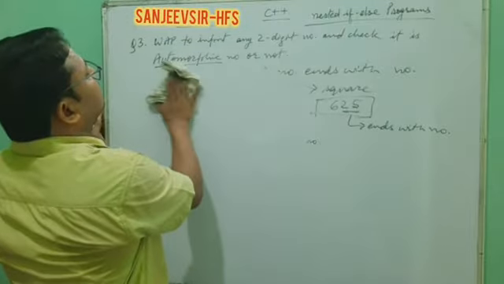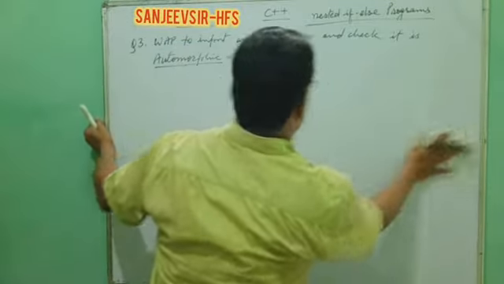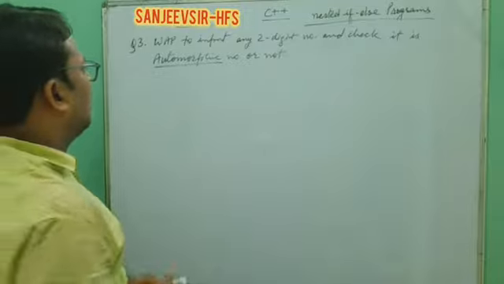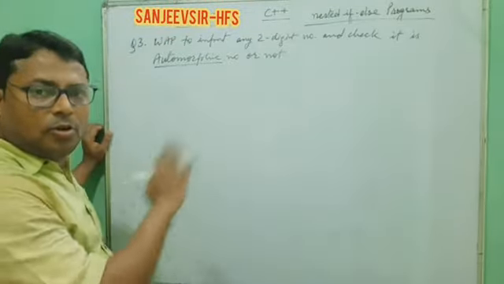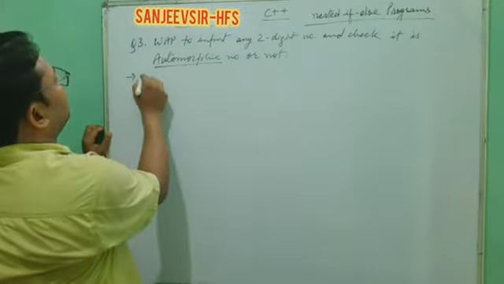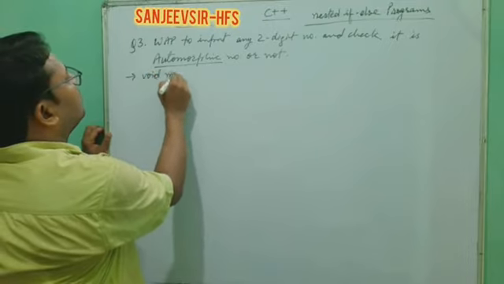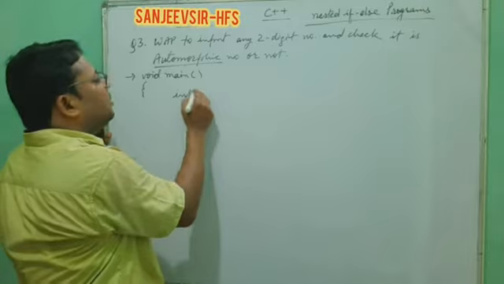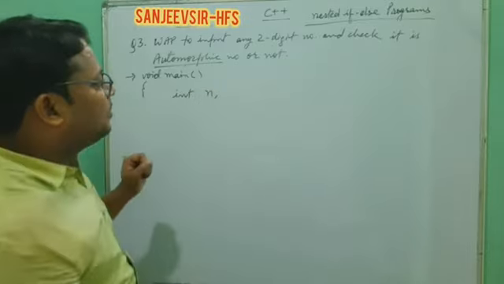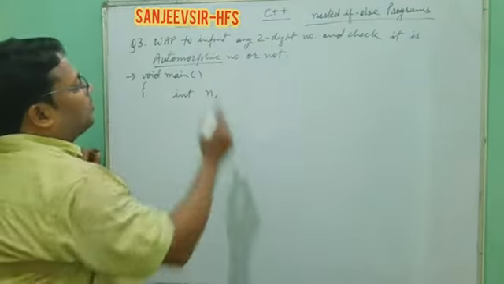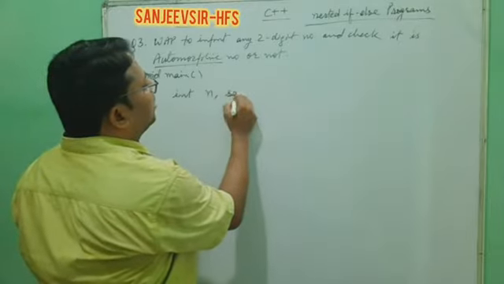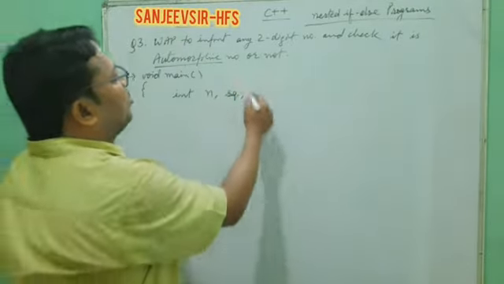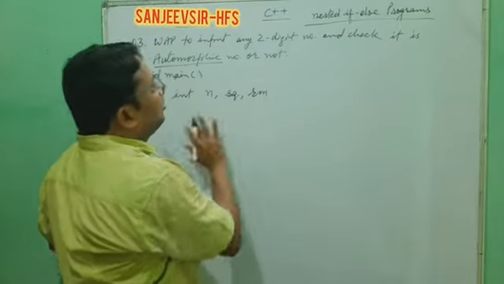So, hash include iostream.h, conio.h, and we start from void main. We need one variable n for holding the number, and to check whether it is automorphic we need a square, SQ, and we need the remainder also, Rm, only this much.